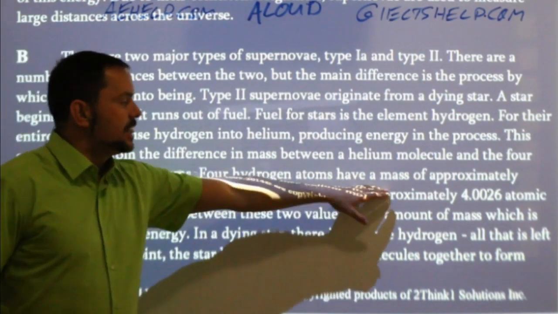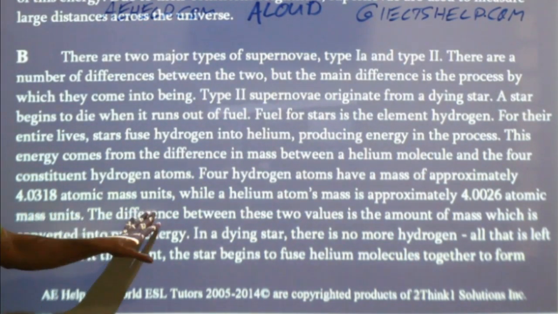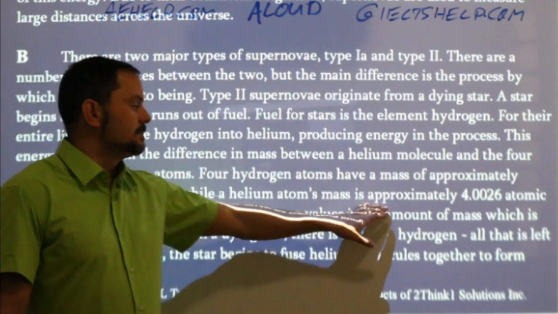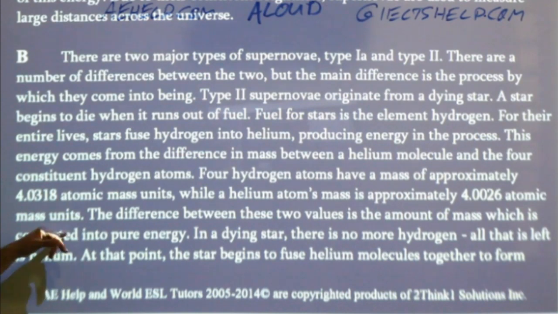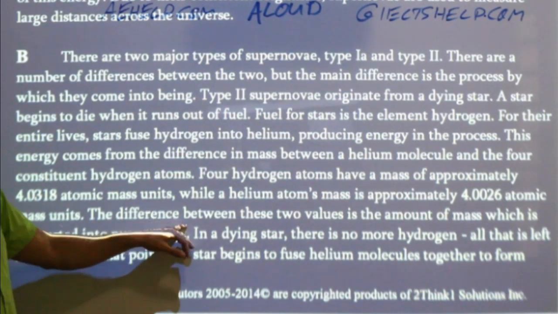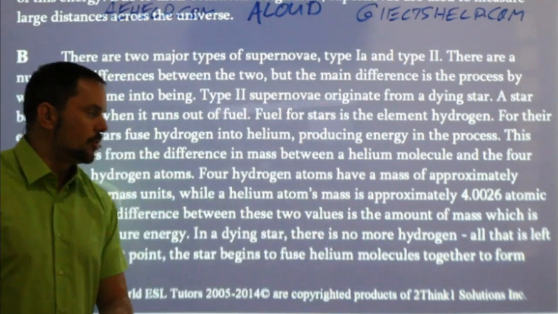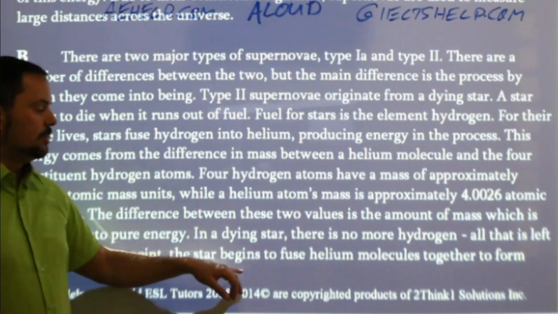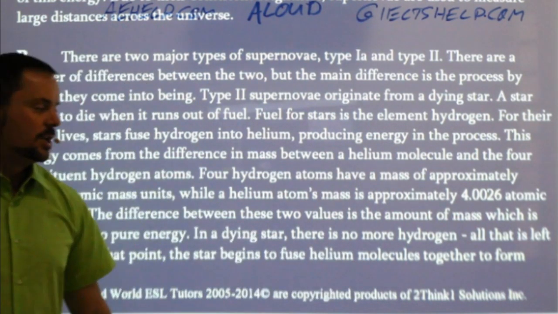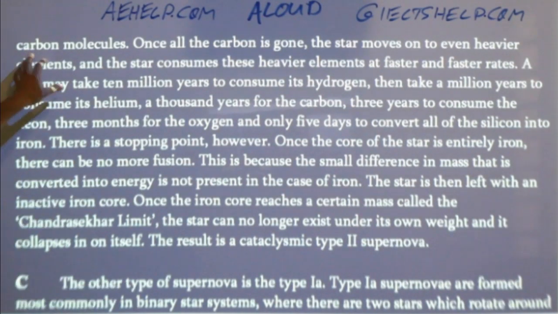4 hydrogen atoms have a mass of approximately 4.0318 atomic mass units, while a helium atom's mass is approximately 4.0026 atomic mass units. The difference between these two values is the amount of mass which is converted into pure energy. In a dying star, there is no more hydrogen. All that is left is helium. At that point, the star begins to fuse helium molecules together to form carbon molecules.